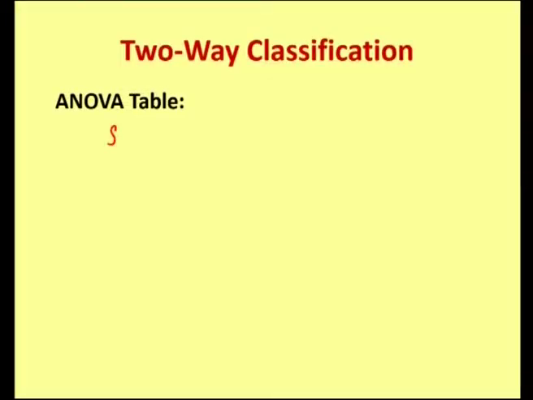The entire analysis may be put in the form of a table called the ANOVA table, and for two-way classification we have the ANOVA table as follows. We have 5 columns: sources of variation, sum of squares, degrees of freedom, mean sum of squares and variance ratio.